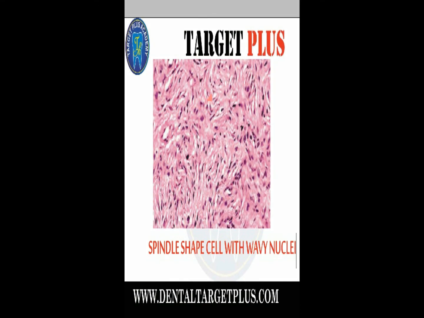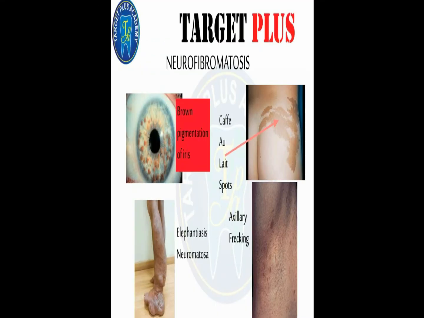Now, important points to remember for neurofibroma or neurofibromatosis. It is also called von Recklinghausen's disease of the skin. It is an autosomal dominant trait. It involves Schwann cells and axons within the inferior dental canal. Numerous sessile or pedunculated, elevated, smooth surface nodules of variable size, pigmented skin, elephantiasis neuromatosa, café au lait spots, Crowe's sign, Lisch nodules. All these are important features.